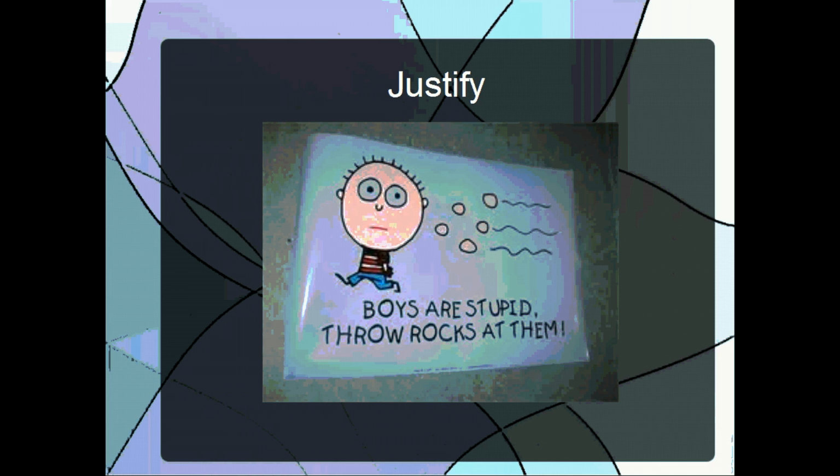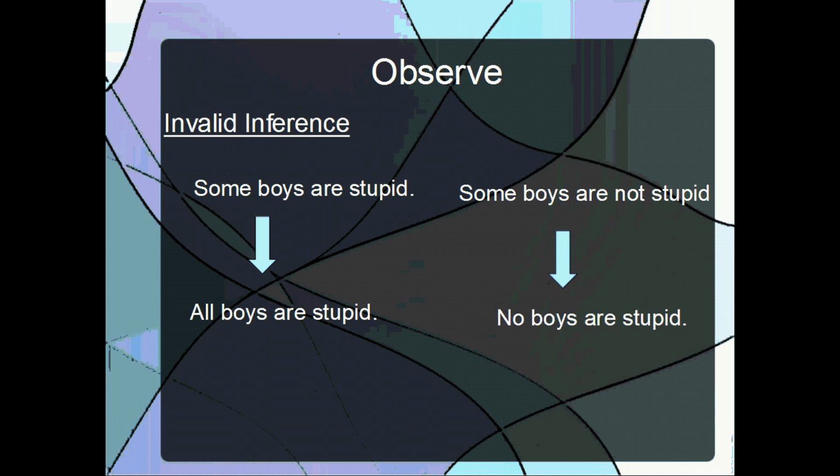Okay, now I'll show you some diagrams to depict both how a subalternate relationship does not work and how it does work. Okay, so you have some boys are stupid, you have all boys are stupid. If you can prove that it's true that at least one boy is stupid, it doesn't necessarily mean that every boy is stupid. When I say some, I usually mean at least one. But let's say you want to push it further. Let's say you can prove that it's true that several or many boys are stupid. Still, as long as that's not equivalent to every boy is stupid, you have not proven that it's true that every boy is stupid.